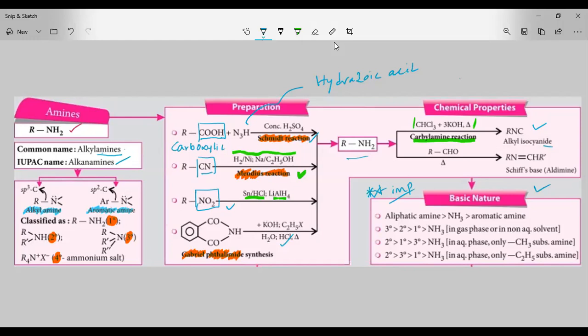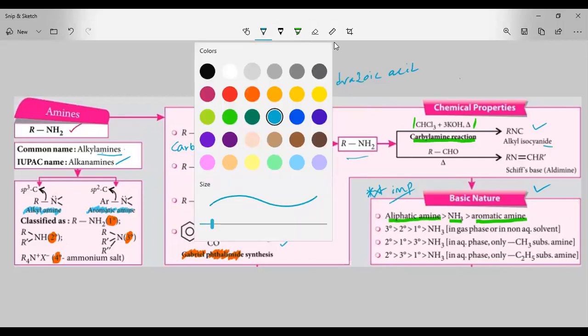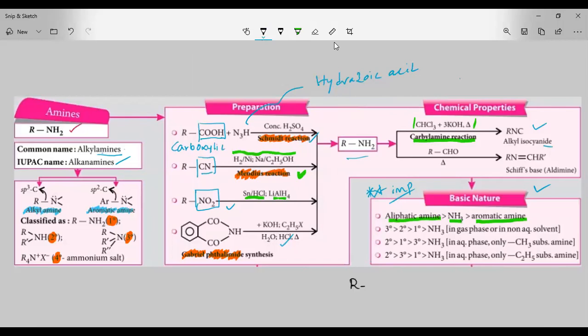Here one thing you have to remember about the basic nature of amines: aliphatic amine has more basic character compared to ammonia. Ammonia has more basic character compared to aromatic amine. So this is the order. Aliphatic amines, RNH2, are more basic than ammonia, and ammonia is more basic than aromatic amine.